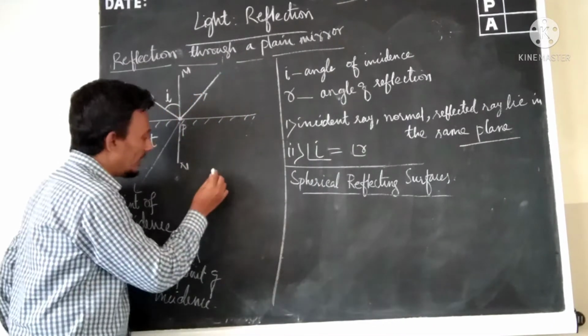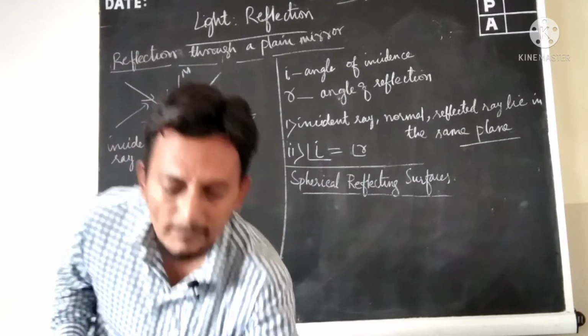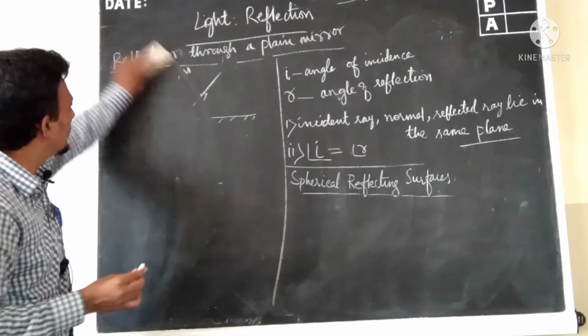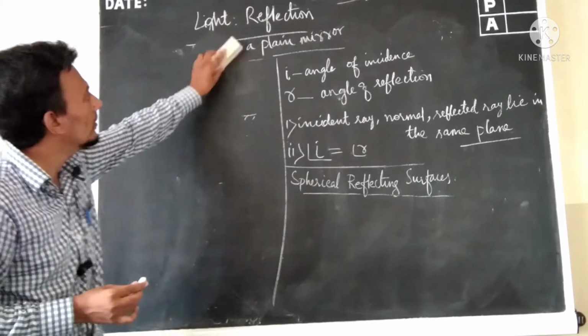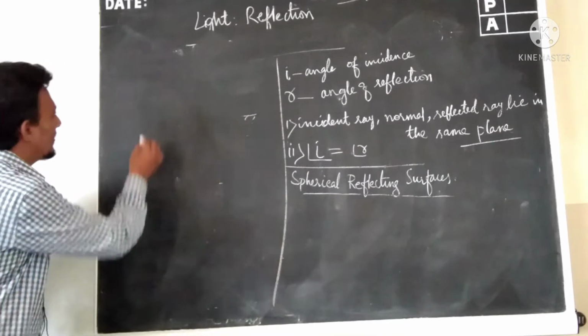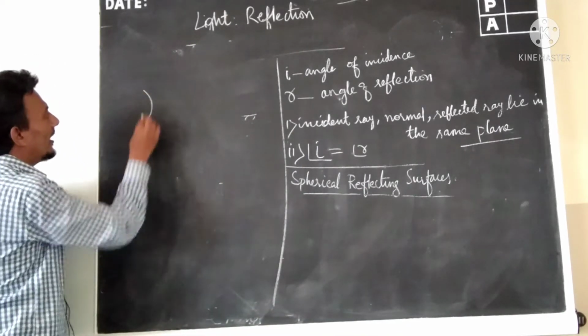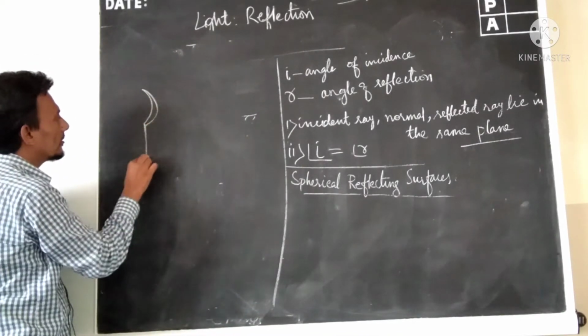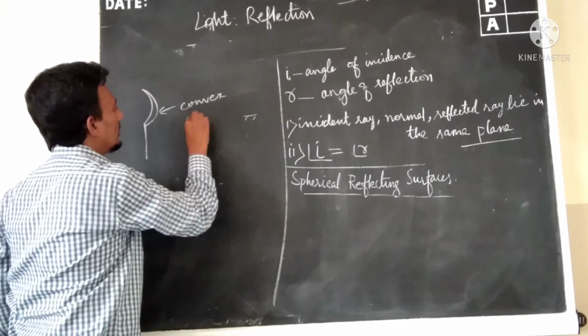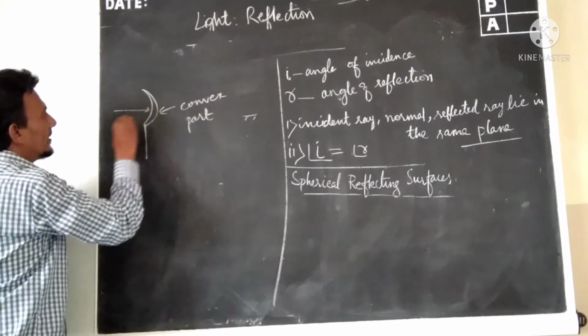The shape of the spoon will be like this. In spherical reflecting surfaces, the shape of the spoon will be like this. This is the convex part.